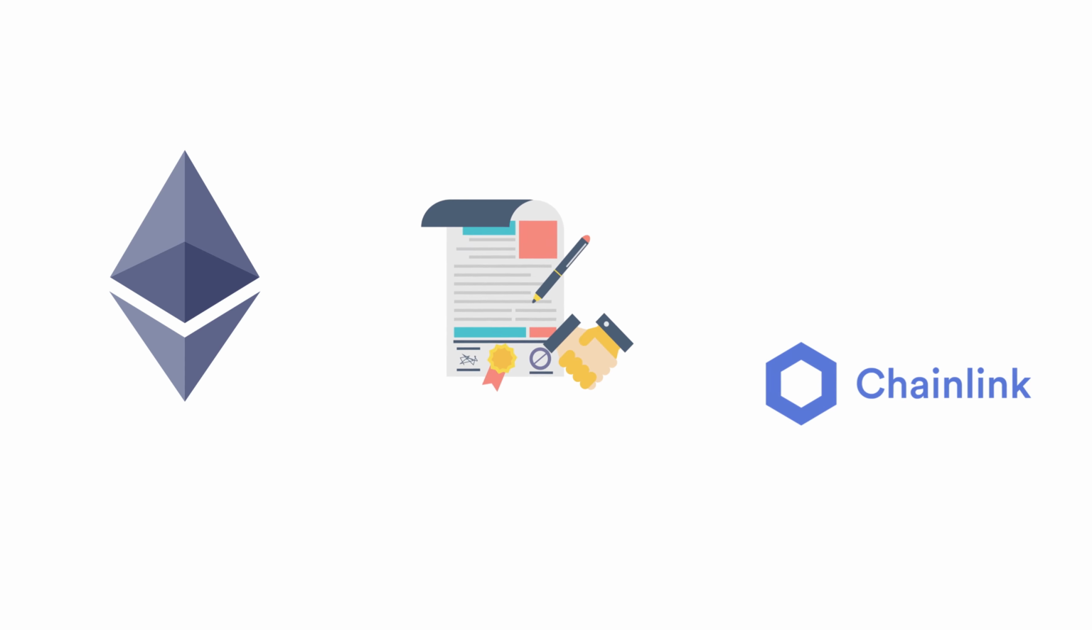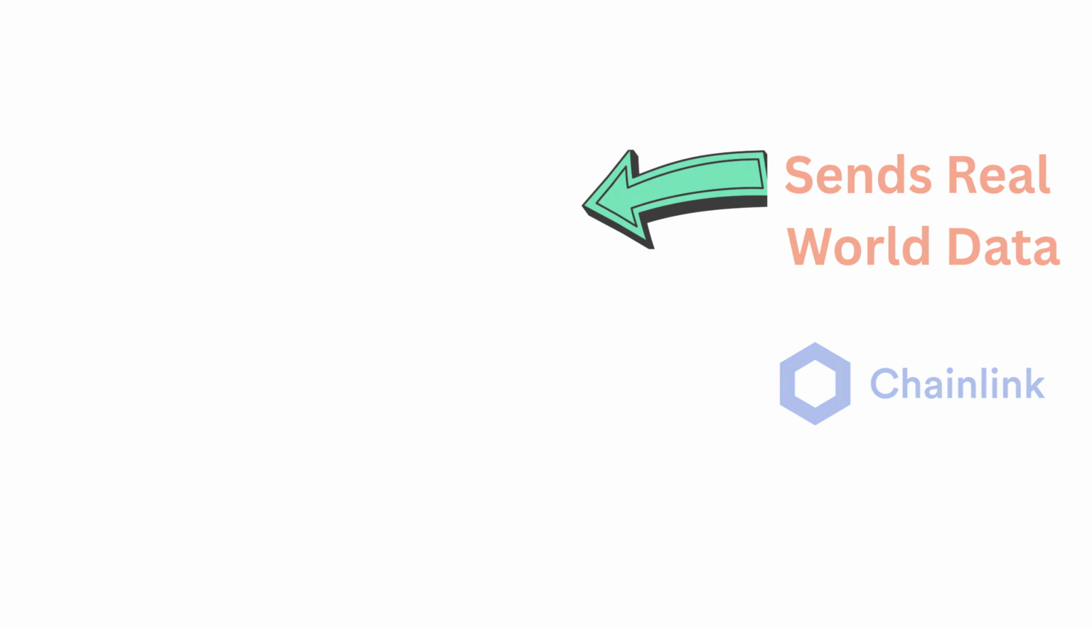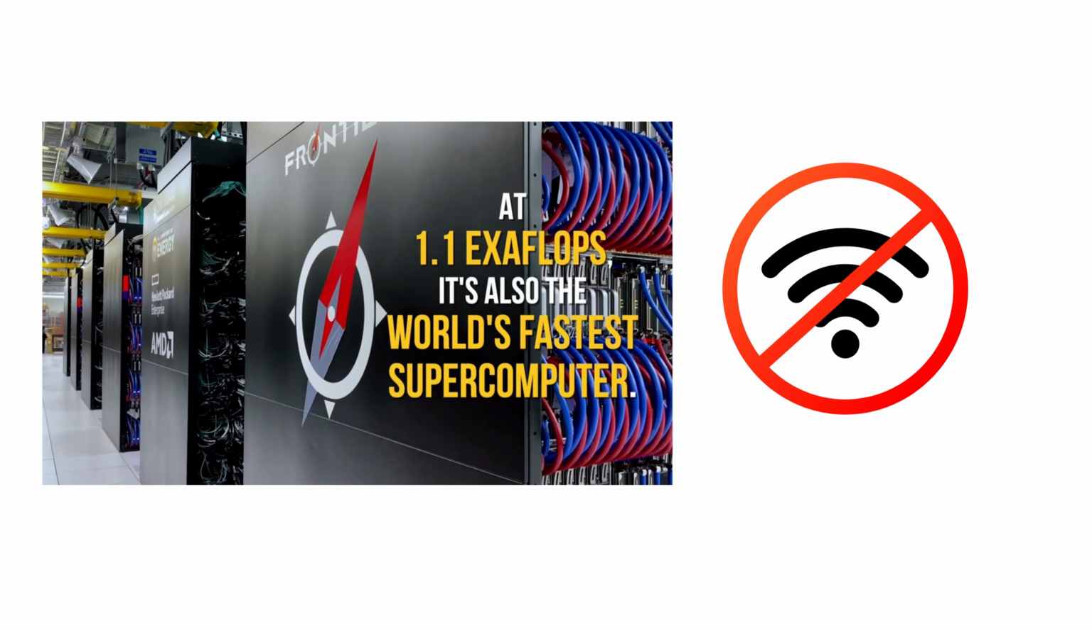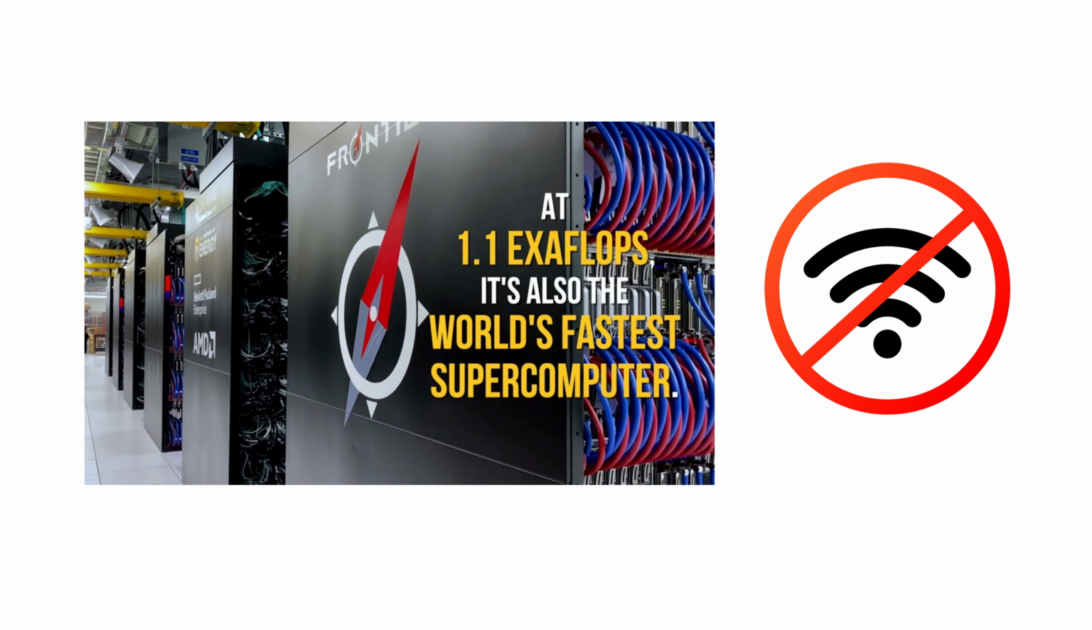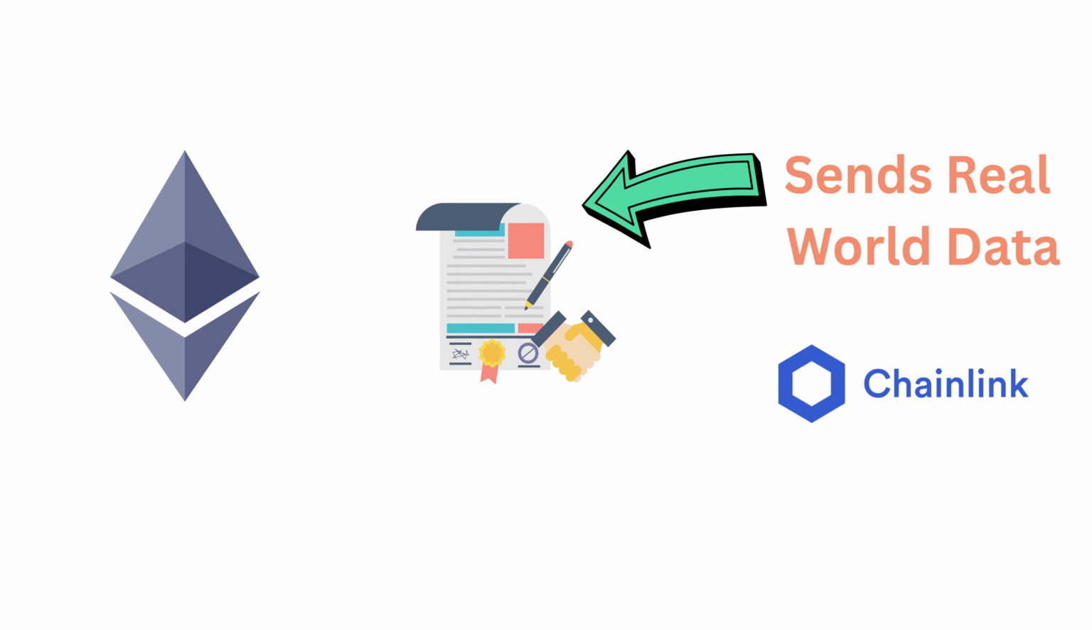In short, Ethereum runs smart contracts. Chainlink makes them smart enough to understand the real world. Without Chainlink, blockchains are like supercomputers with no internet connection. Chainlink plugs them in, securely, reliably, and globally.